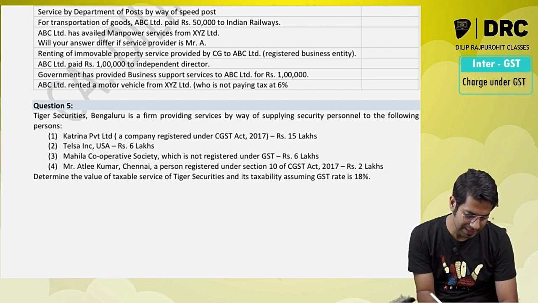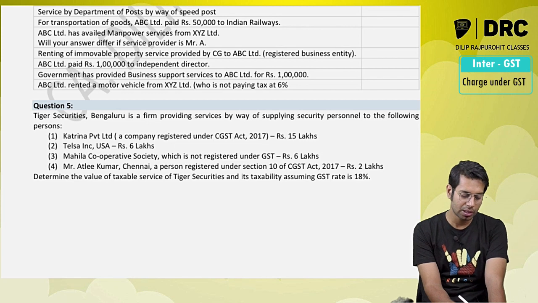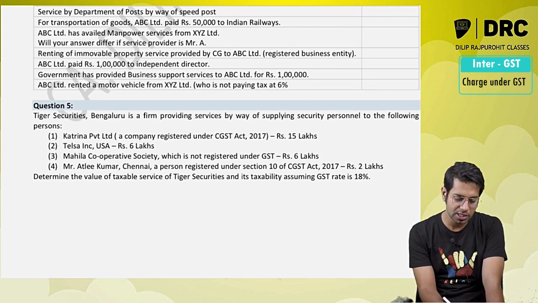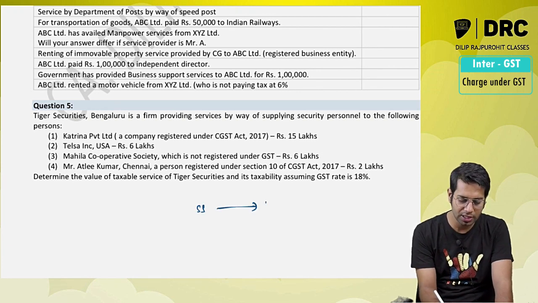So what will be the taxable? The services are given by Tiger Securities to Katrina Private Limited, a company registered under GST law. So security services given to a registered person, the registered person has to pay the taxes under reverse charge.